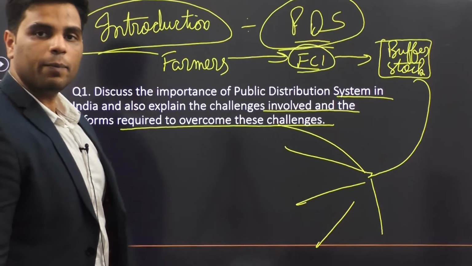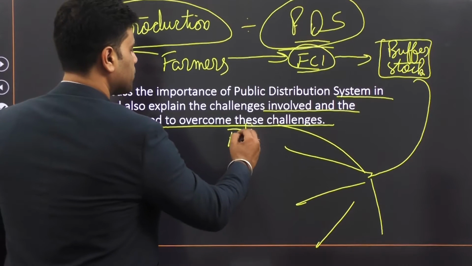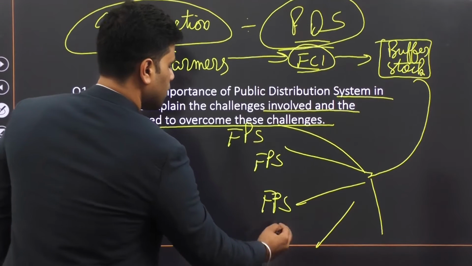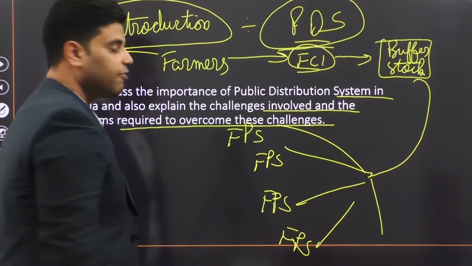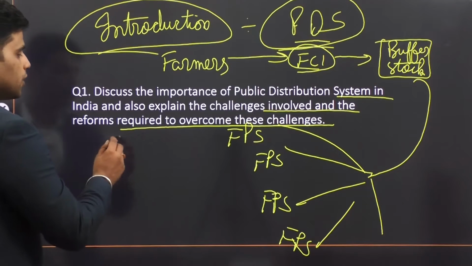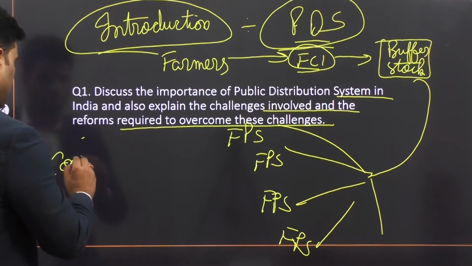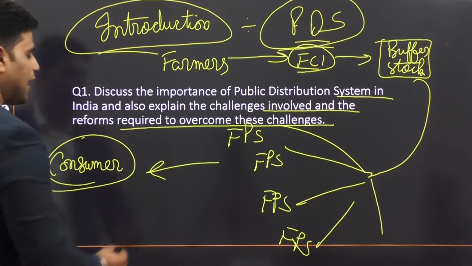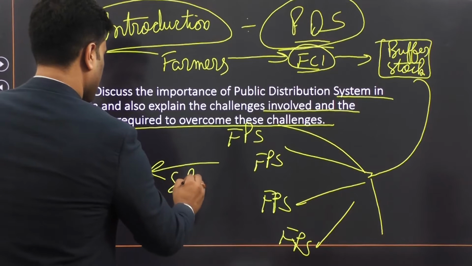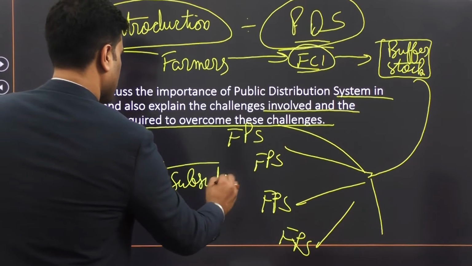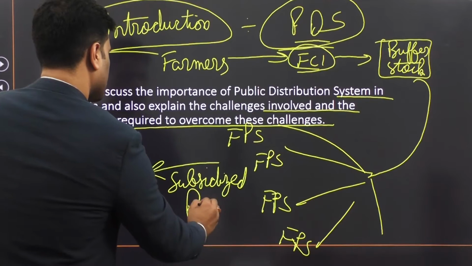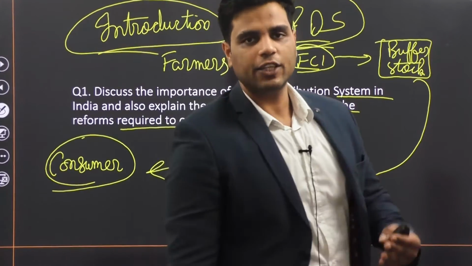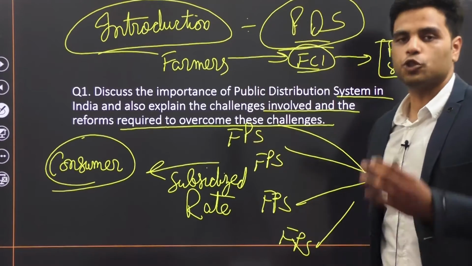And then in different parts of the country, there are fair price shops. At these shops, consumers can buy ration at subsidized rate. So it would be advisable to use a diagrammatic representation to explain public distribution system.